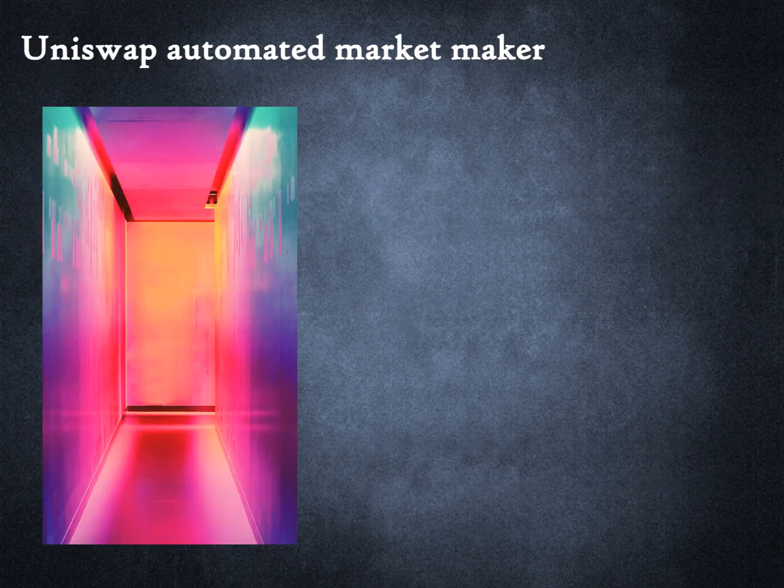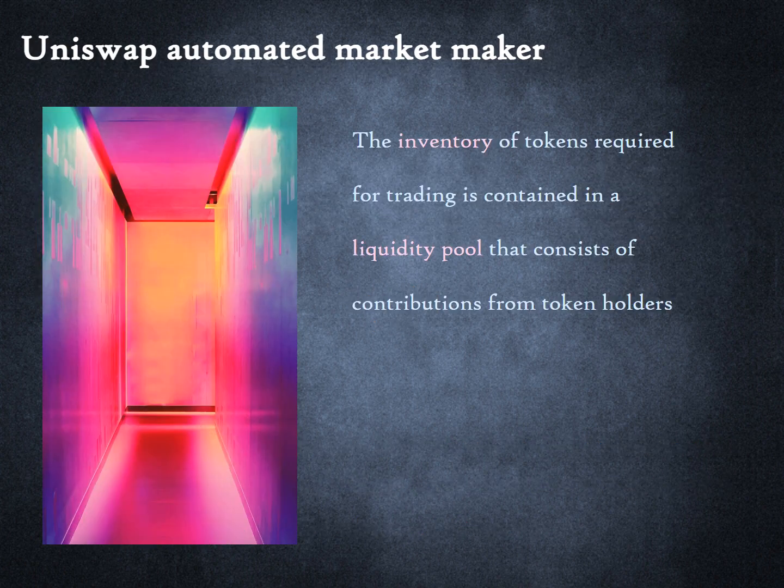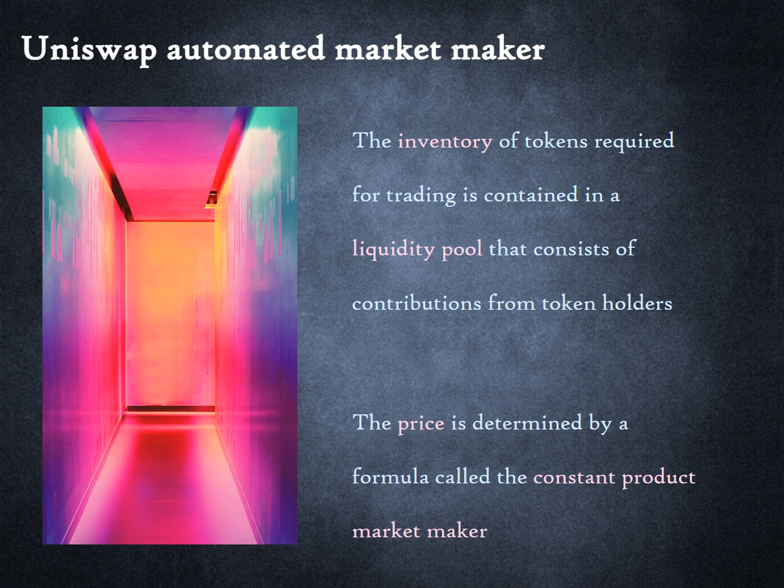Let us quickly summarize. The inventory of tokens required for trading is contained in a liquidity pool that consists of contributions from token holders. The price is determined by a formula. The formula used by Uniswap is called constant product market maker. Other decentralized exchanges may use other formulae. All this is still very abstract. Hence, we will now use an illustration.